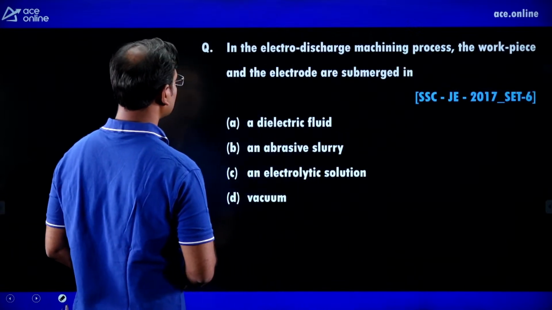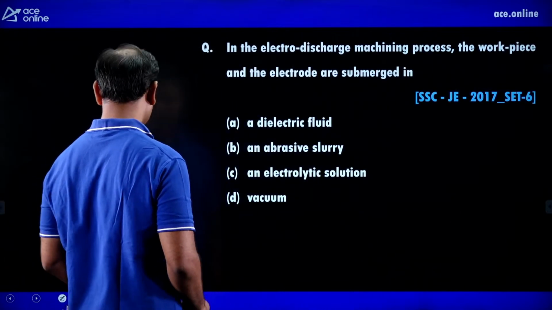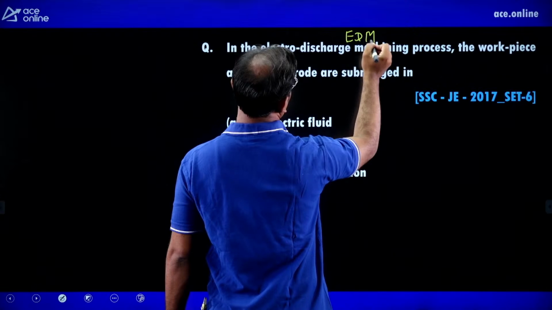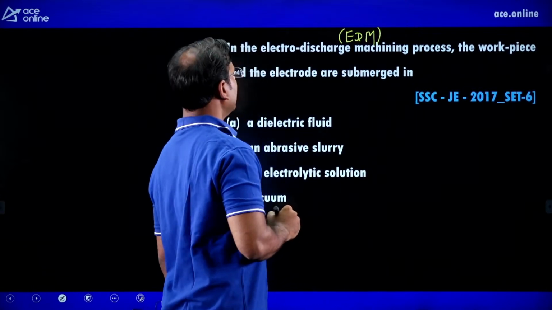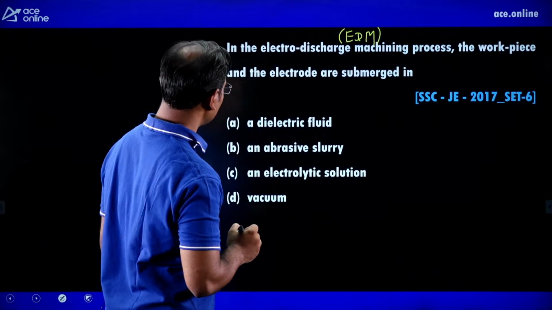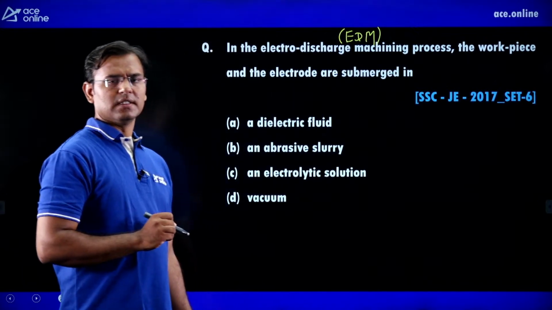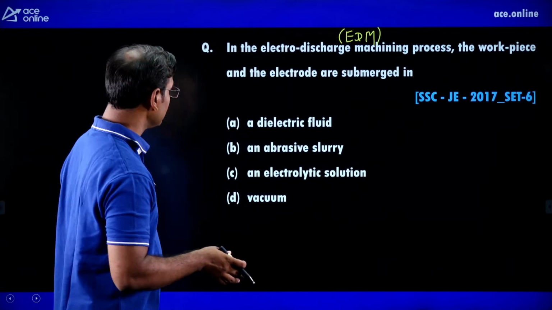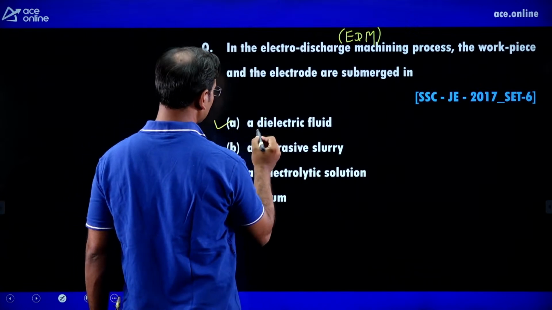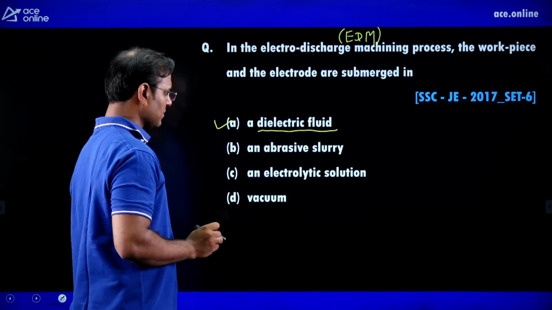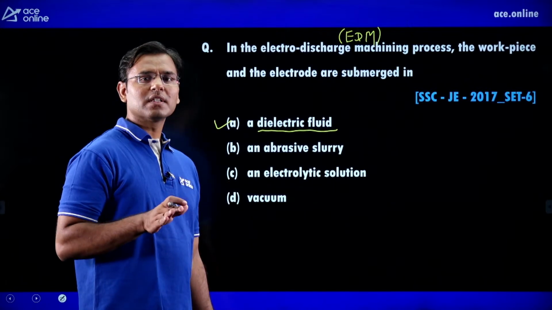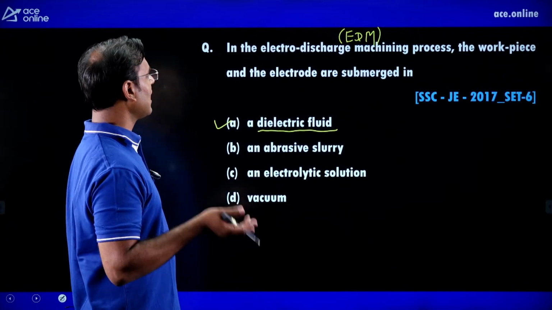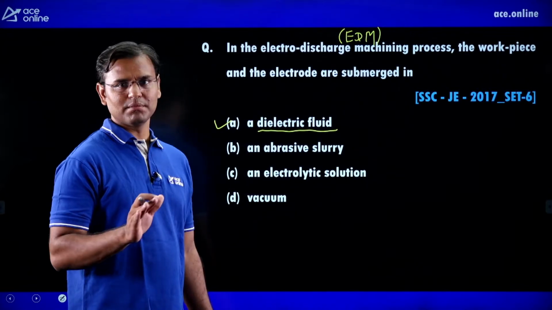Okay. Now see next, in the electro discharge machining process, the workpiece and the electrode are submerged in a dielectric fluid. Guys, in the EDM method, we are using kerosene as the dielectric medium. Dielectric means the electricity does not travel through that fluid, and that dielectric fluid we use in the EDM method.